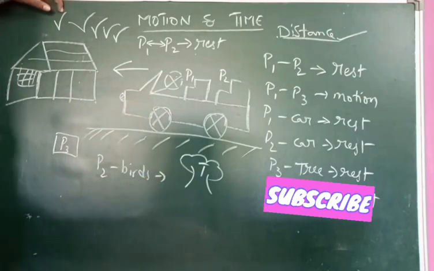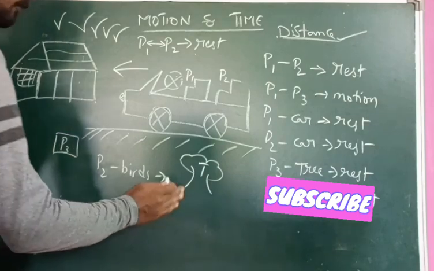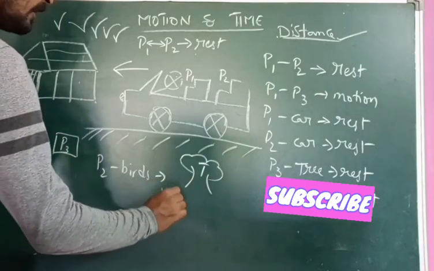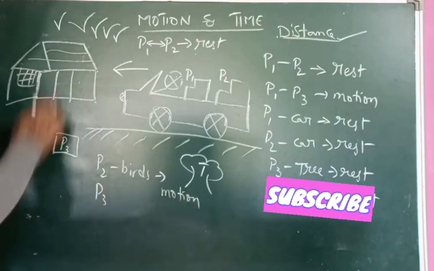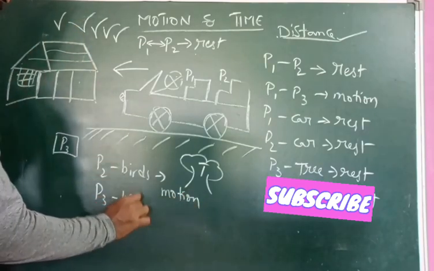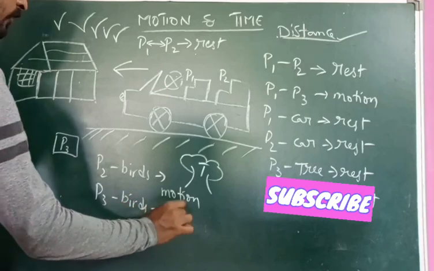Okay, so birds are flying in a particular direction and the car is moving in another direction. So P1 and birds, P2 and birds are in motion. P3 and birds, this person 3 and birds also come under motion.